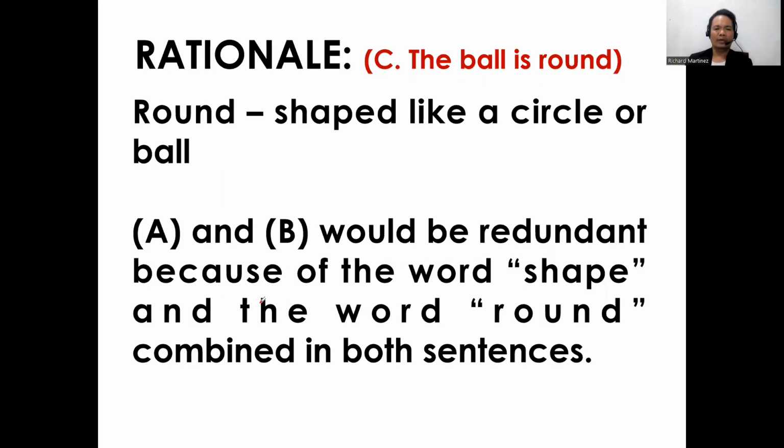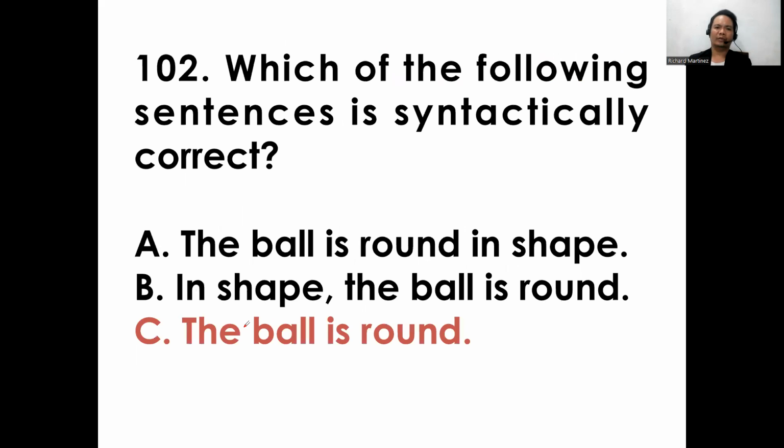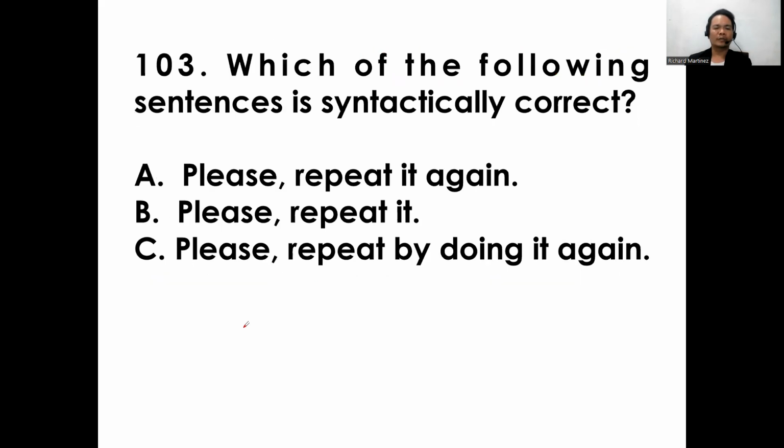Round shape, like a circle or ball. A and B would be redundant because of the words shape and round combined in both sentences. So again, letter C is the answer for this item. The ball is round. All right, let's proceed to item 103.